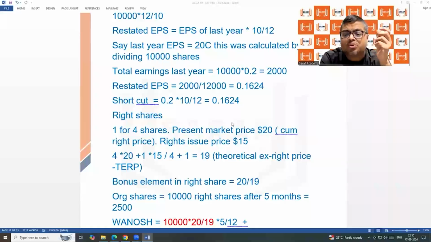There is something called an FPO, further public offering. Further public offering is not a rights issue. The company calls a meeting of all the existing shareholders. The existing shareholders say in the meeting, we are not interested, you can issue shares to the general public. Then the FPO comes, further public offering.